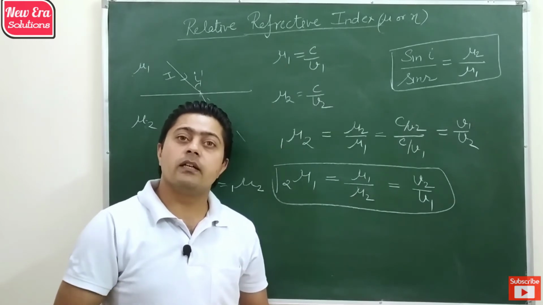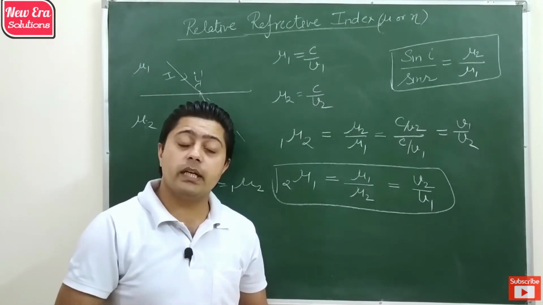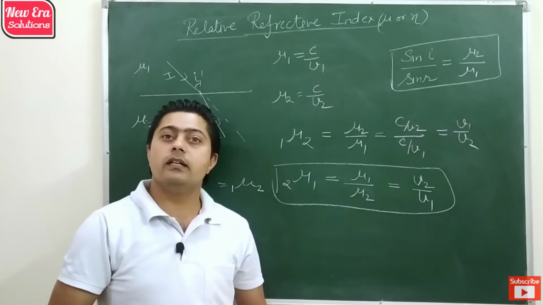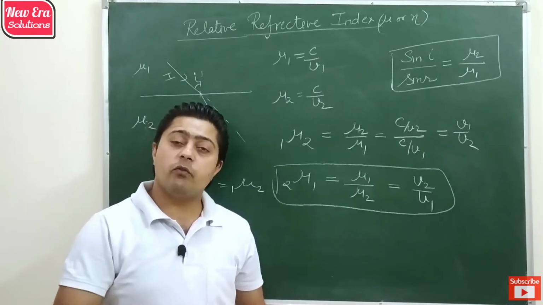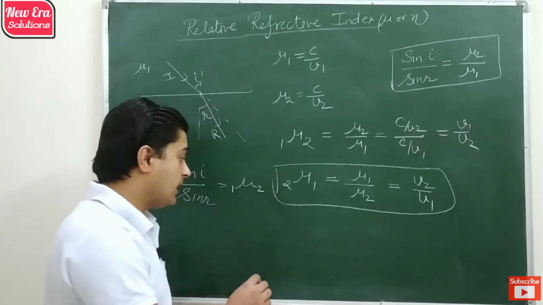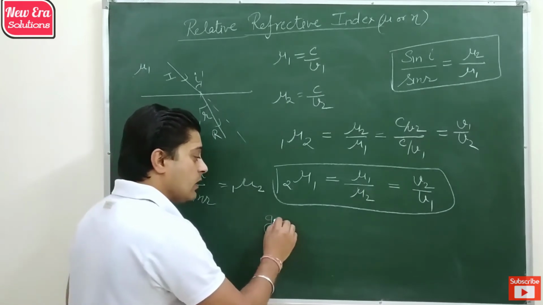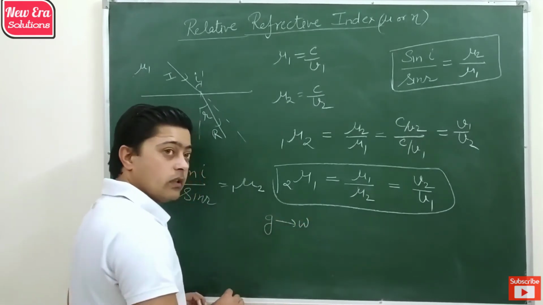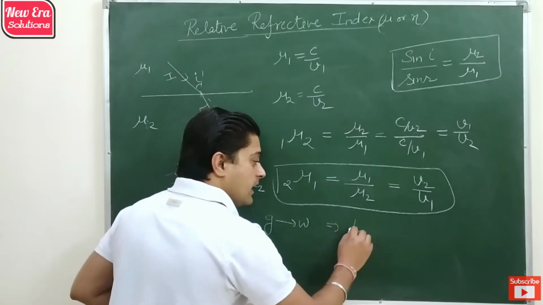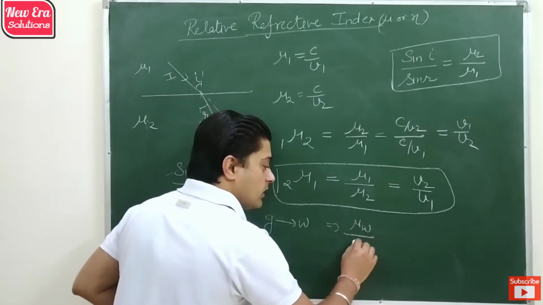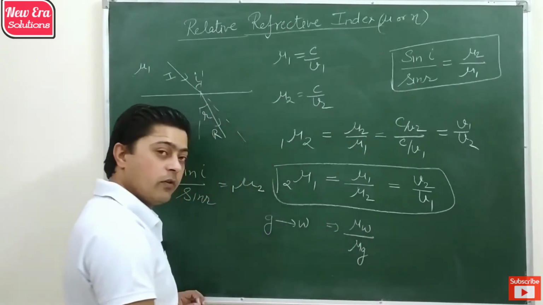So in any case, when we are going to find the refractive index of one medium, we have to check with respect to which medium we are going to calculate it. For example, if we want to calculate the refractive index of glass with respect to water, then it will be refractive index of water upon refractive index of glass.